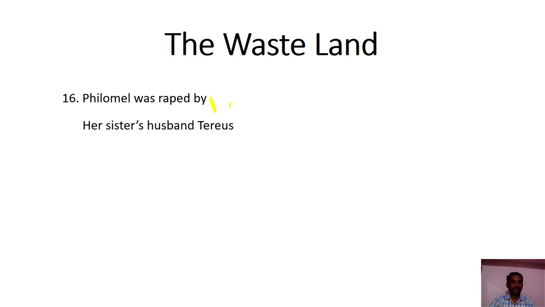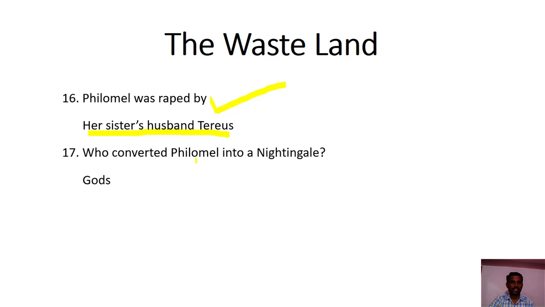Philomel was raped by her sister's husband Tereus. When Philomel was raped by her sister's husband, the gods converted Philomel into a nightingale.